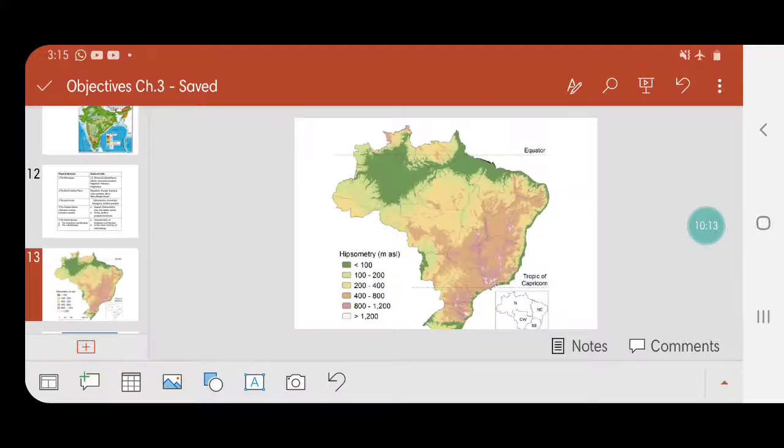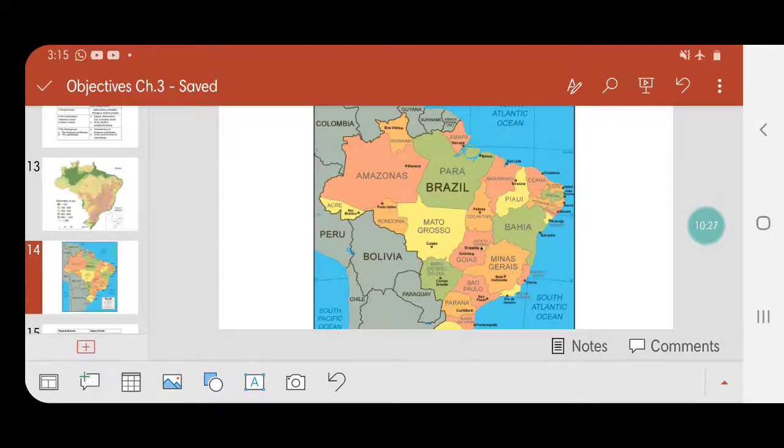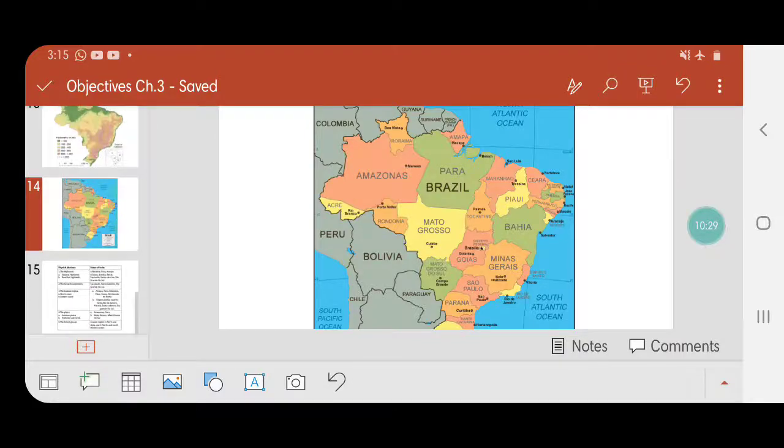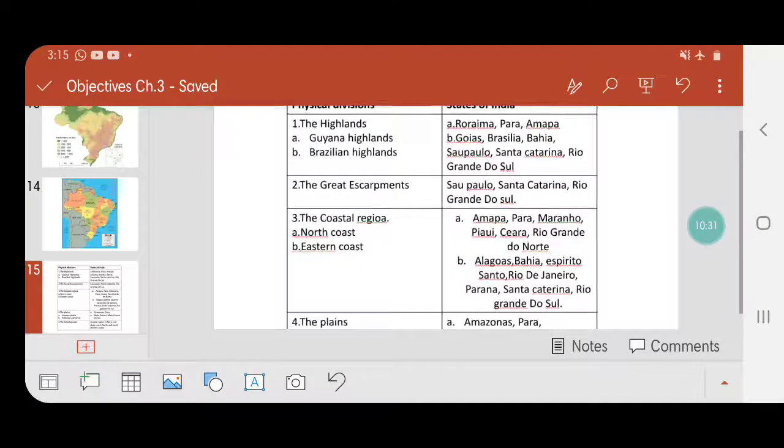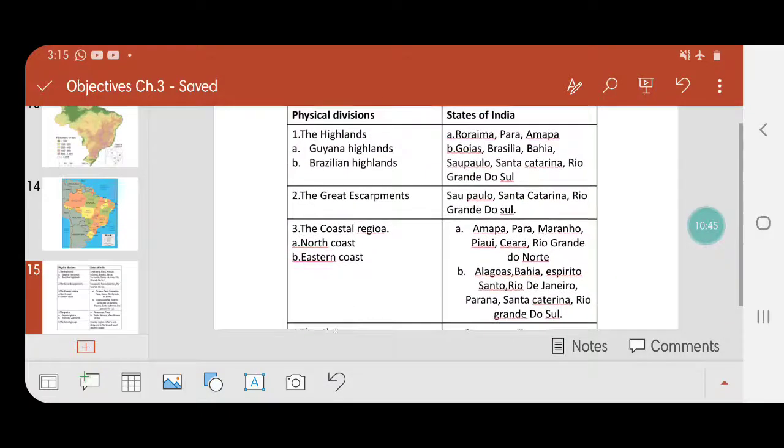Talking about the physiographic divisions of Brazil and the states where they lie. For that I would like you to open to page 50 where you get a political map of Brazil. That's really necessary for you to understand. I'll just give you the physiographic divisions first. We have the highlands, which includes Guiana and Brazilian, the great escarpments, the coastal region, that is the north coast and east coast, and the plains, Amazon plains, Pantanal wetlands, and the island groups.